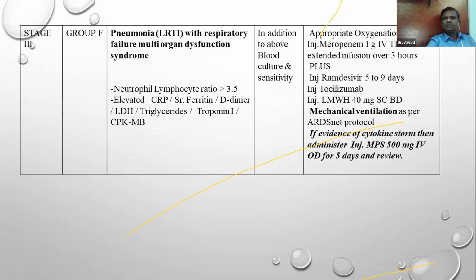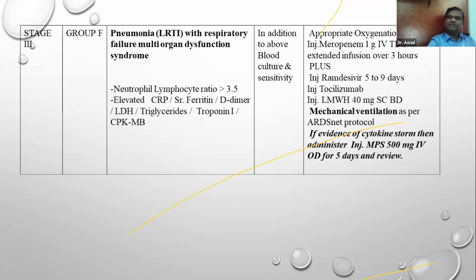So in addition to this, you have to do continuous monitoring, apart from troponin and CPK-MB and these markers. You have to do the blood cultures of the patients. These patients continue to go on ventilator for a pretty long time, and therefore you may have to do the culture sensitivity of the blood also, of the sputum also, and you have to give the support for hospital-acquired pneumonia, and that is given by injection meropenem, which is given 1 gram 3 times a day, in addition to antiviral drug like remdesivir, in addition to treating the cytokine storm by tocilizumab.